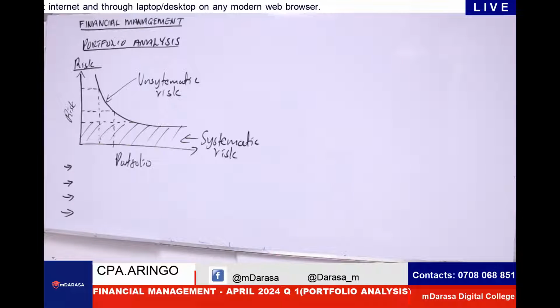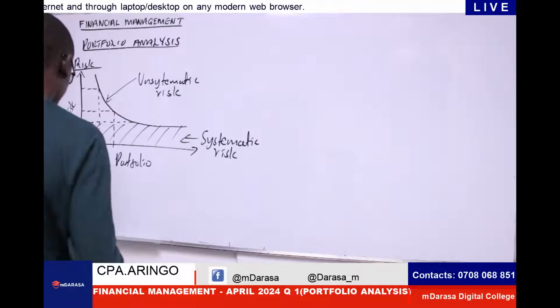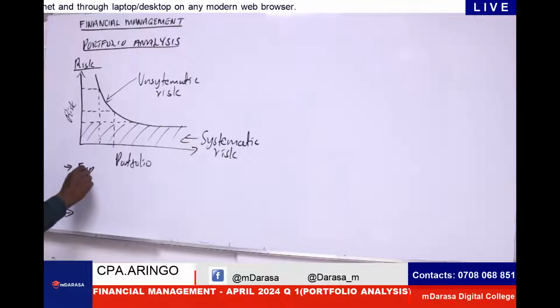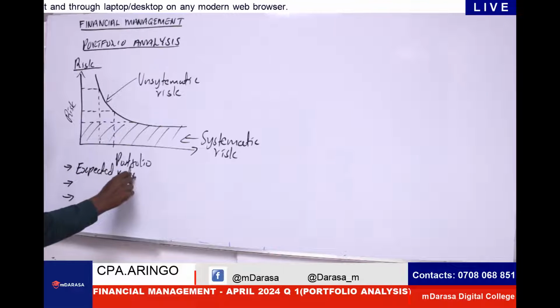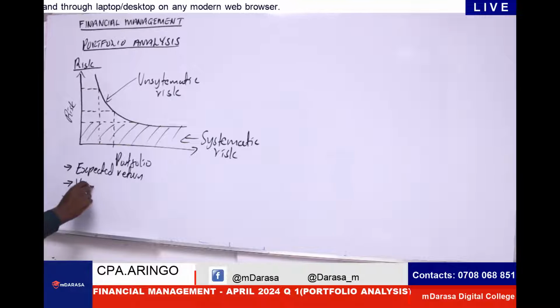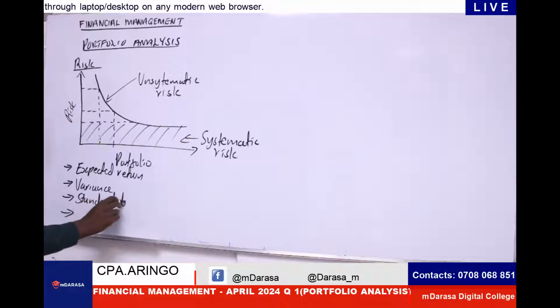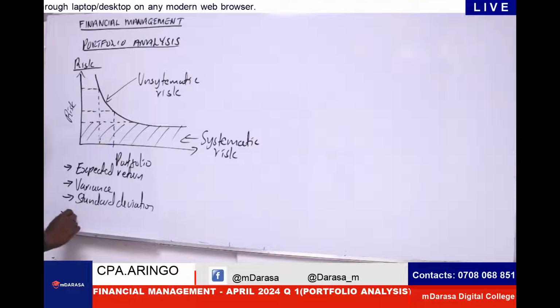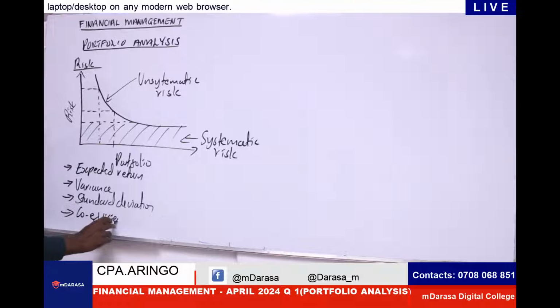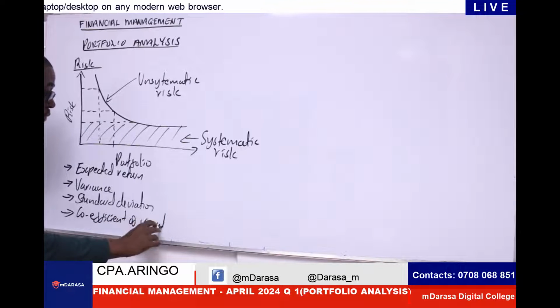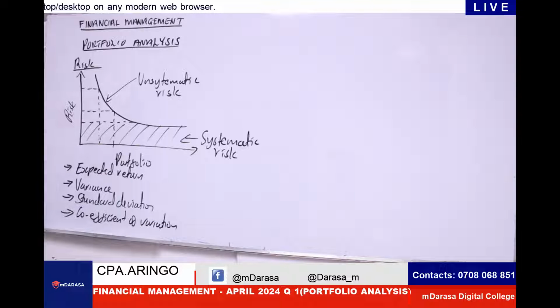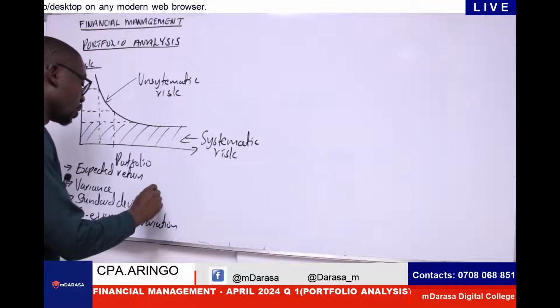Number one, it will be important for you to understand that we'll be talking about expected return, right? Number two, we'll always be talking about the concept of variance. We'll always be talking about the concept of standard deviation, okay? And finally, of course, we'll always be talking about the concept referred to as what? Coefficient of variation. And I taught you this. Coefficient of variation.